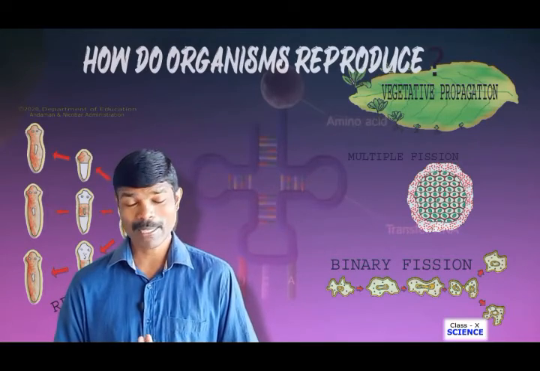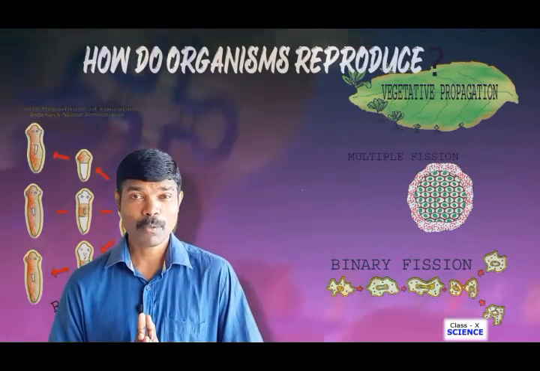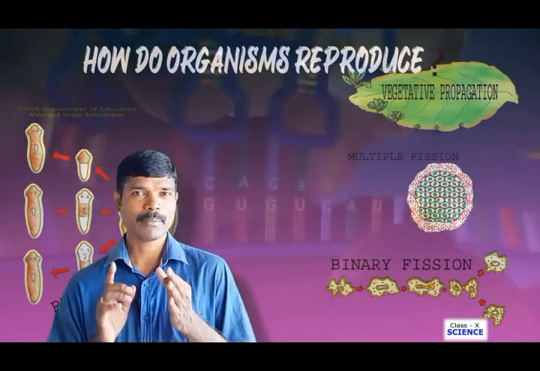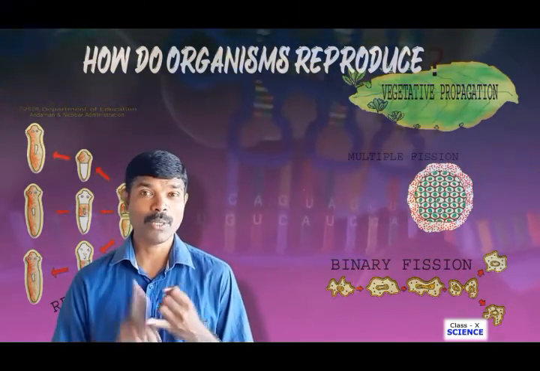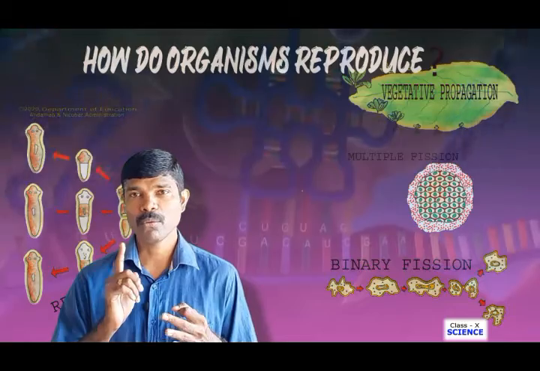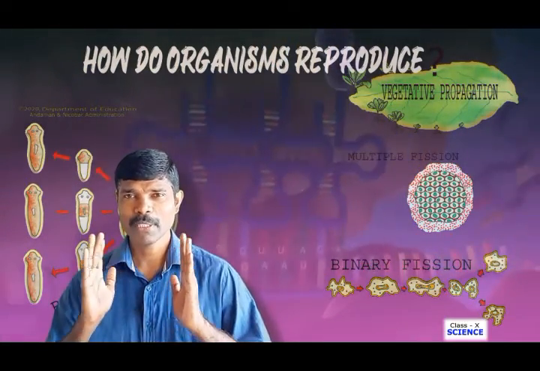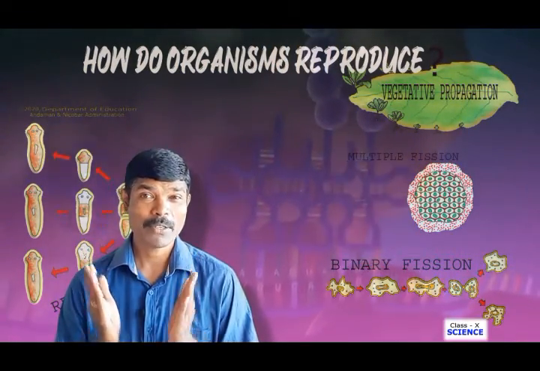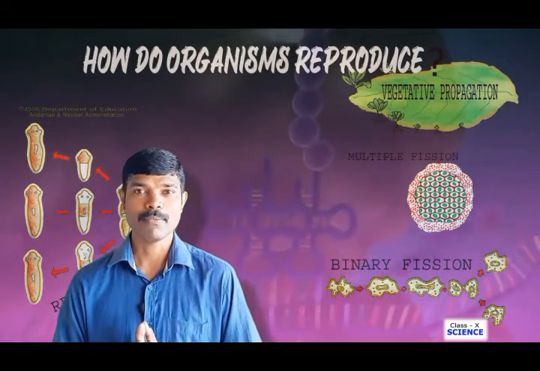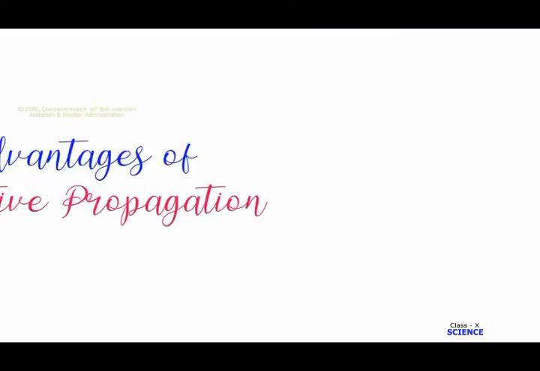So altogether we can say that vegetative propagation can take place by three means. One is through leaves, through stems, and through roots. When the reproduction takes place by using the vegetative part, we call it vegetative propagation.